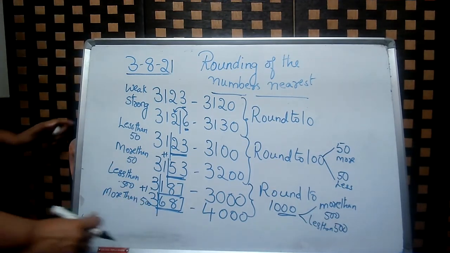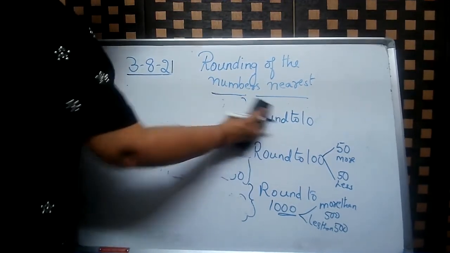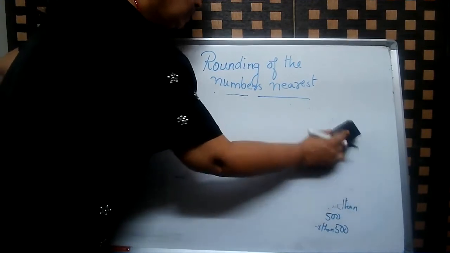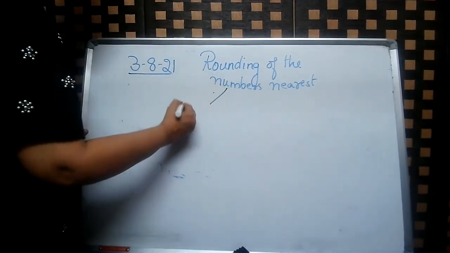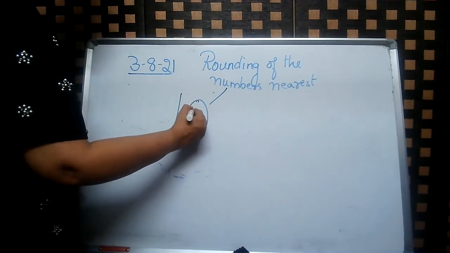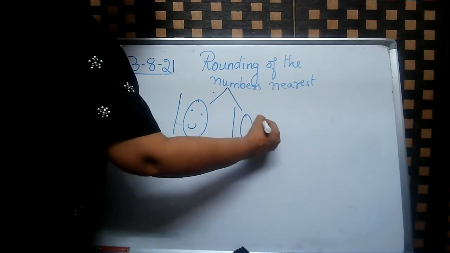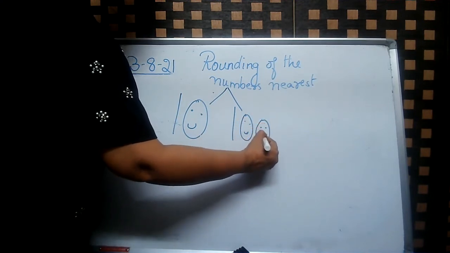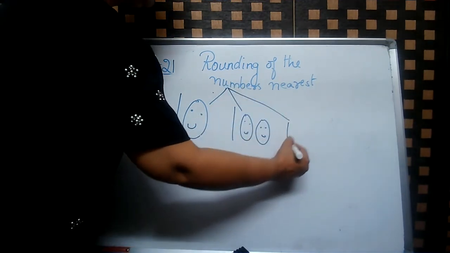So this concept, I hope you have understood it. It is very simple if you know how to round the numbers. So rounding to 10, rounding to 100, 2 zeros, and rounding to 1000, you have 3 zeros.